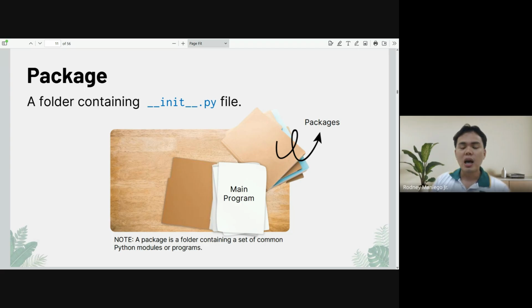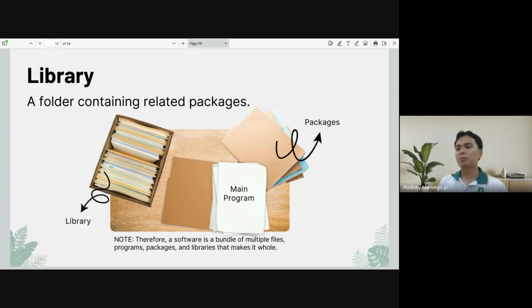And for Python to know that it is a valid package, you need to create a special file called the init file. Basically, that's underscore underscore init underscore underscore dot py. That will help Python identify that this specific folder contains different modules that you can reuse in your program. Anyway, we'll have an example later on.